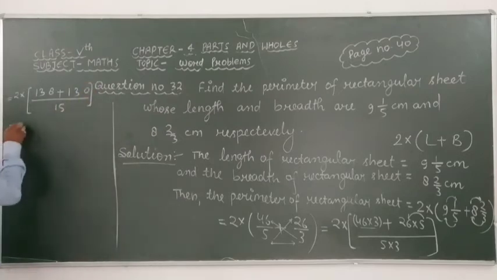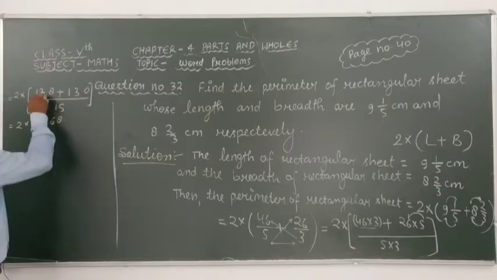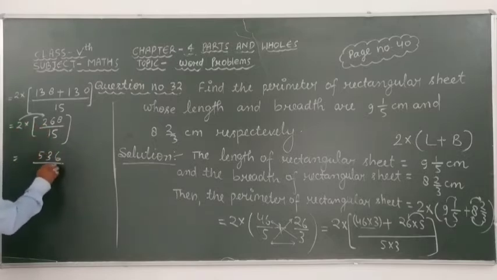Okay. After adding these, here we get 8 plus 0 is 8, 3 plus 3 is 6, 1 plus 1 is 2, 268 over 15. After multiplying these we get 2 times 8 is 16, 6 carry 1, 2 times 6 is 12 plus 1 is 13, 2 times 2 is 4, 536 over 15.